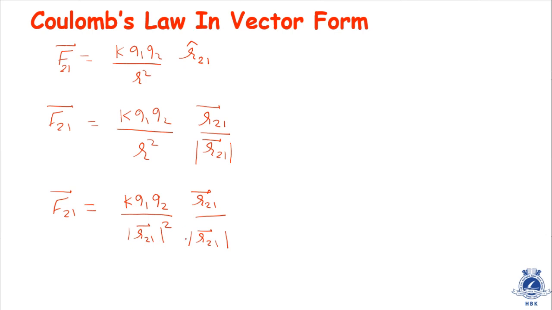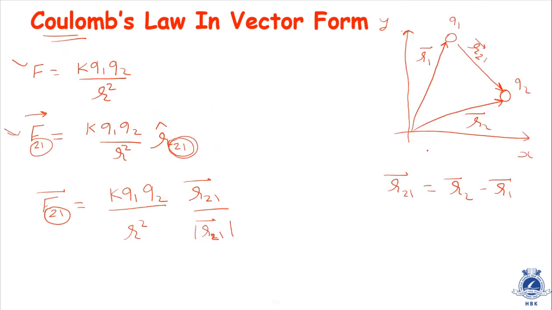See, the distance between two charges is considered to be R. See the diagram on the right hand side. Yes, this is charge Q1, this is charge Q2. The distance between the two charges is taken to be R. So we have written this equation, and in this equation you have written R square. Why? Because the distance between two charges is R. Now when we are writing it in a scalar form of this vector, what is the magnitude of this vector? We can write the magnitude of R21 is R itself.